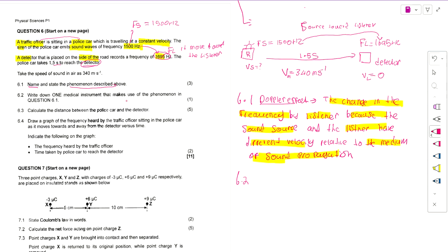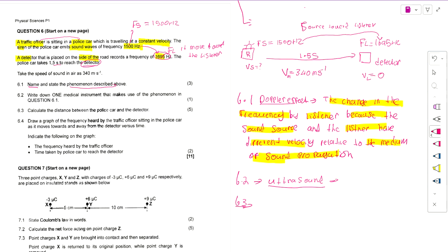the Doppler effect. And this medical instrument is our ultrasound. So what is the function of this ultrasound? The ultrasound function is to measure the blood flow speed and also to detect if there's a blockage in the arteries, and also sometimes to monitor the heartbeat of the fetus, or to monitor the function of the heart valves. So that is our ultrasound.